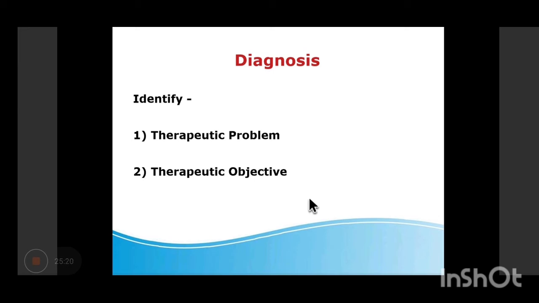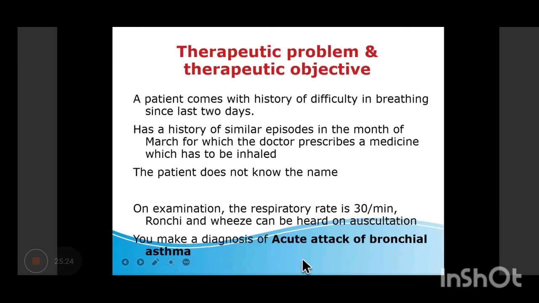Yes. So I'll give you a case, and you are going to tell me what is the therapeutic problem here, followed by therapeutic objective. Please read down this case. A patient comes with a history of difficulty in breathing since last 2 days.